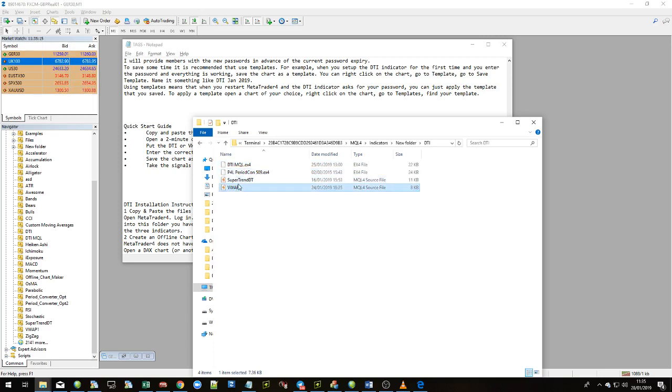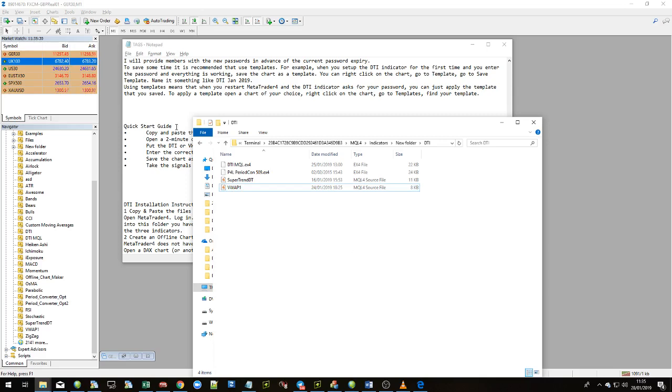These other 2 files are open source, so the code is included if you want it. And there is a super trend file and a VWAP file, so that's for your own benefit if you want to use it. It's not essential.